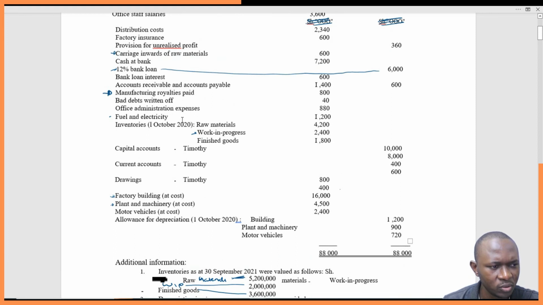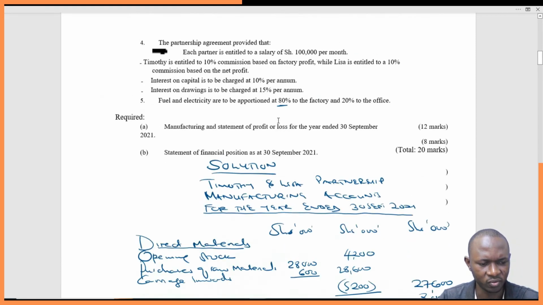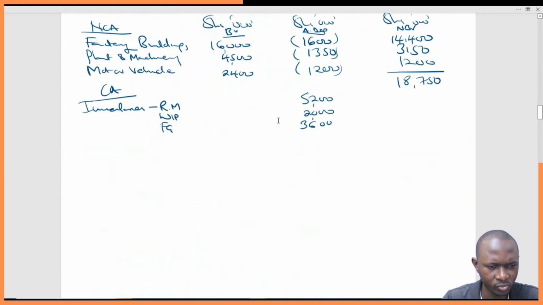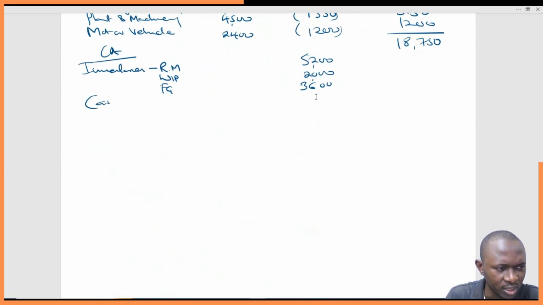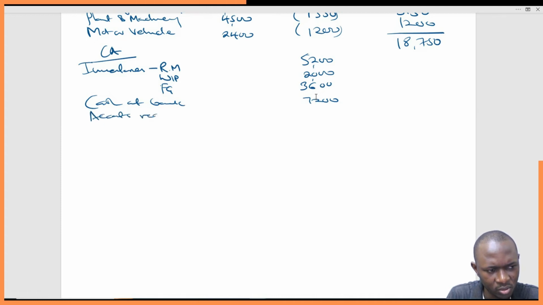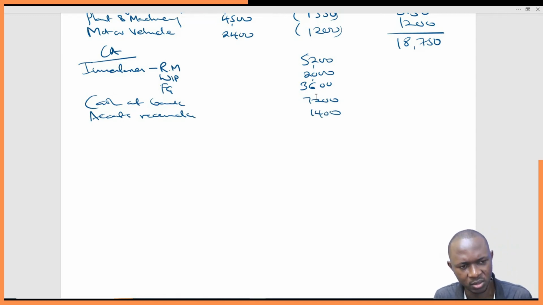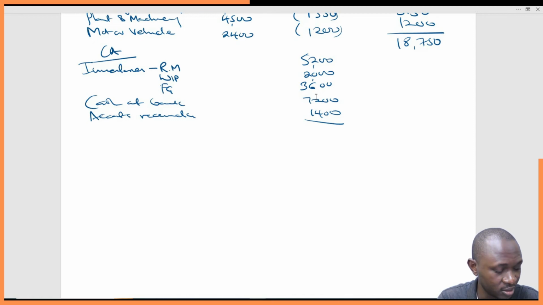So let's get the totals: 5.2 plus 2,000 plus 3.6 plus 7.2 plus 1,400. That gives us 19,400.